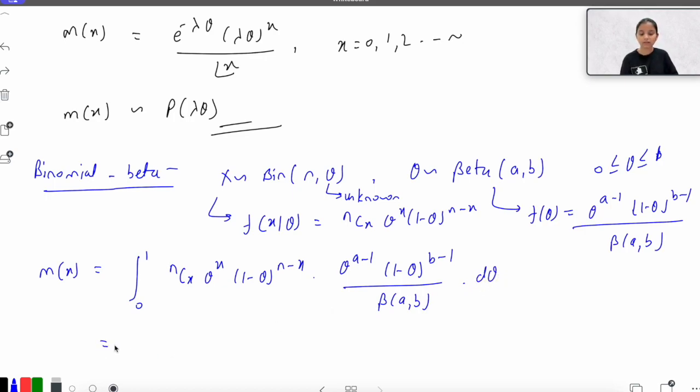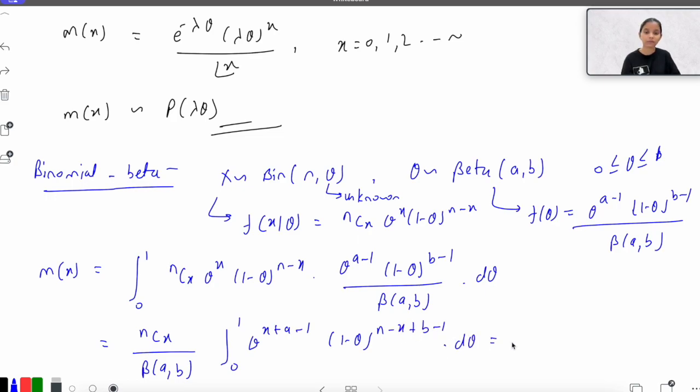Okay, and doing some simple calculations, nCx upon beta a comma b, integral 0 to 1 of theta raised to the power x plus a minus 1, 1 minus theta raised to the power n minus x plus b minus 1, into d theta, is equal to nCx upon beta a comma b.